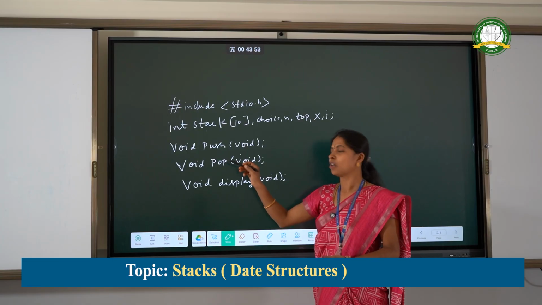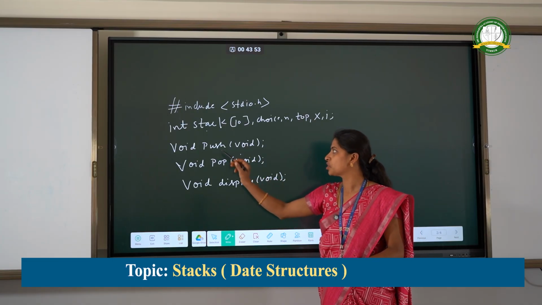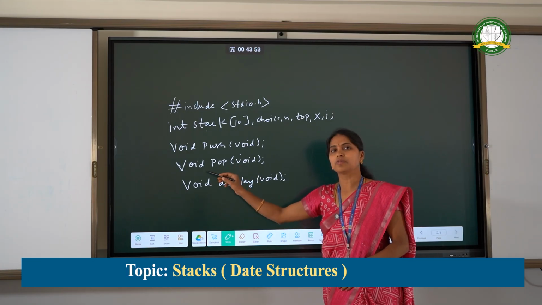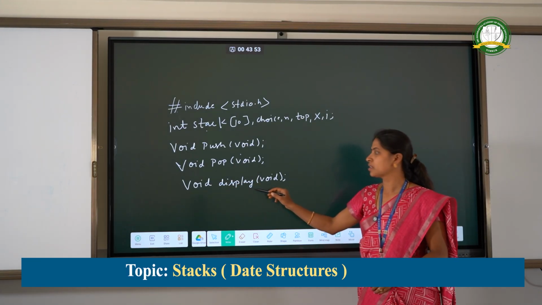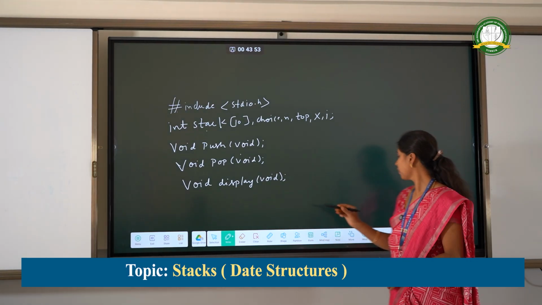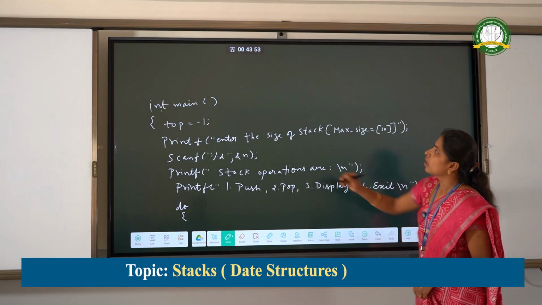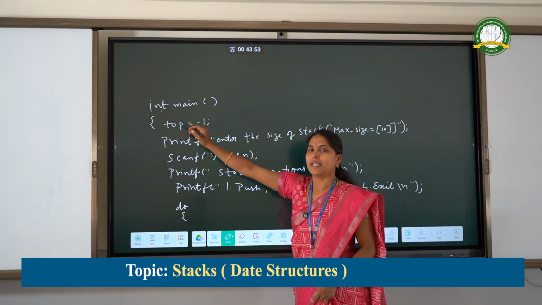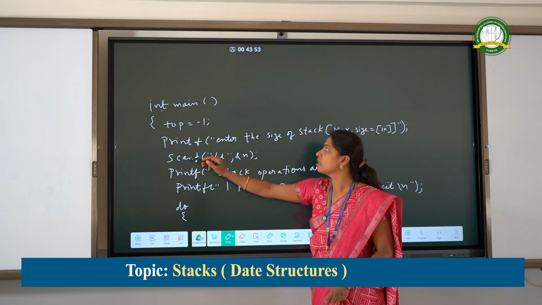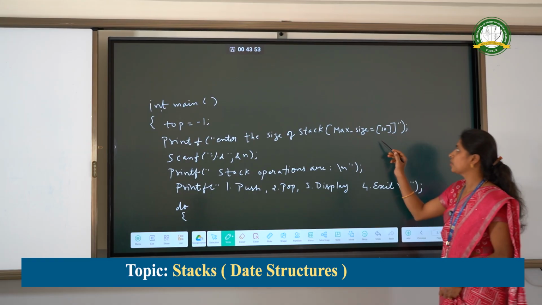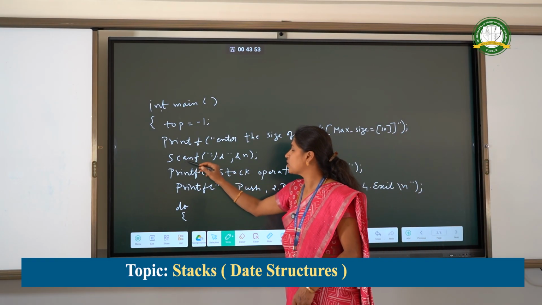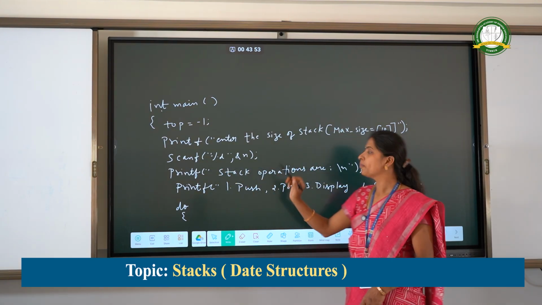Then we already learned how to insert the elements by using the push operation, that will carry void push. Then to delete the elements, we will carry the function void pop. To display the elements, we will see the function of void display. Coming to the main function, int main, initially we will assign top is equal to -1. Printf the size of the stack, we are giving the max size as 10. Then that is by using scanf %d and n.